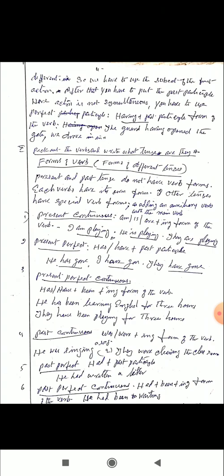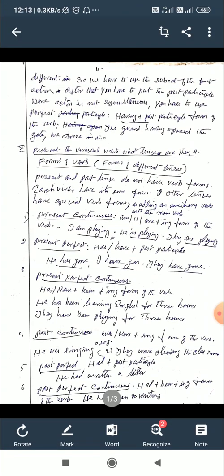Past tense: I told you that it has its own form. The past tense of go is went. Walk is walked. Run is ran. So it doesn't have special verb forms. But past continuous has a verb form: was or were plus the ing form of the verb. When the subject is singular, we use was. He was playing. When the subject is plural, we use were plus ing. They were cleaning the classroom. He was singing a song.